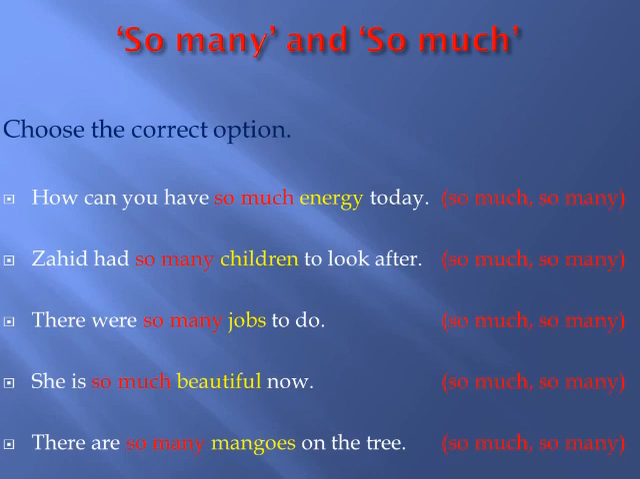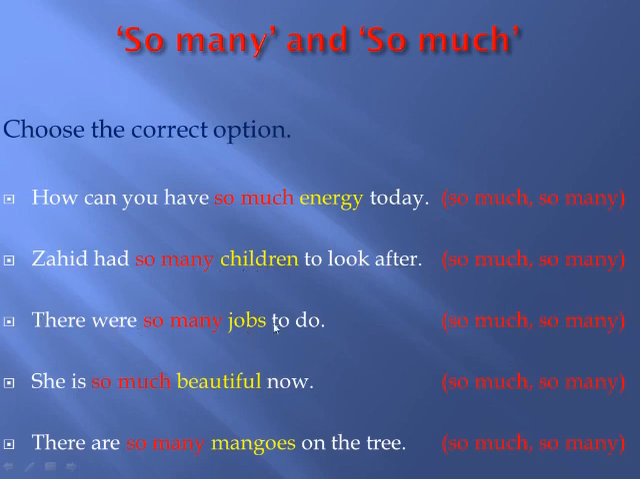Choose the correct option, that is the exercise given in your book. How can you have so much energy today? Options are given, so much, so many, but so much is the right option, because energy is uncountable noun, so we have to use so much energy. Zahid had so many children to look after. Children are countable nouns, so we have to use so many children.